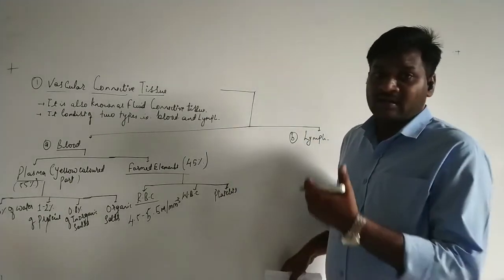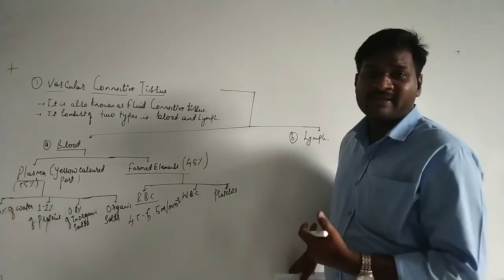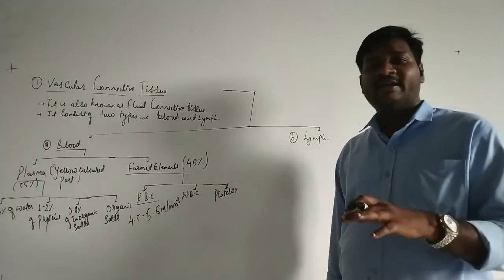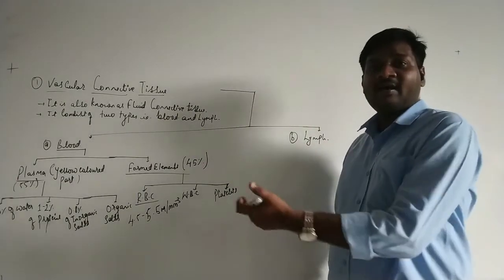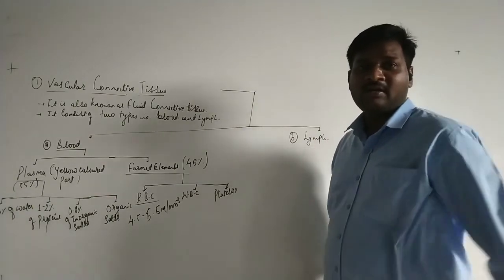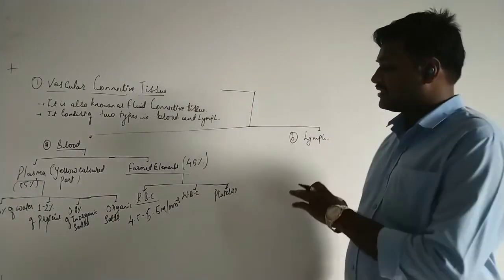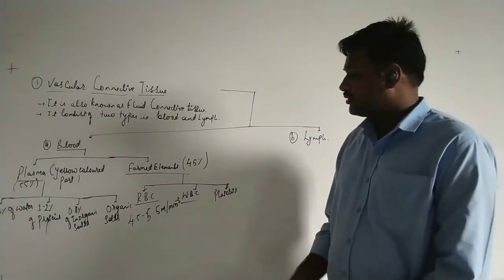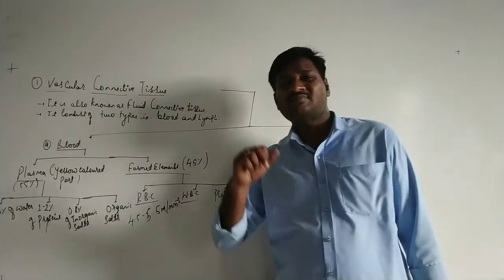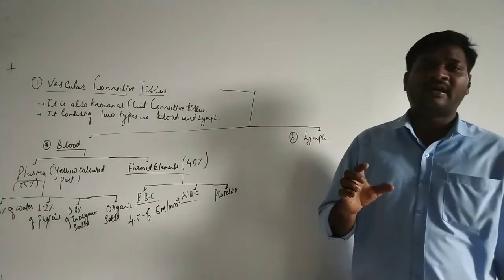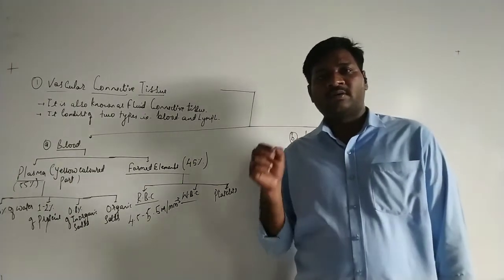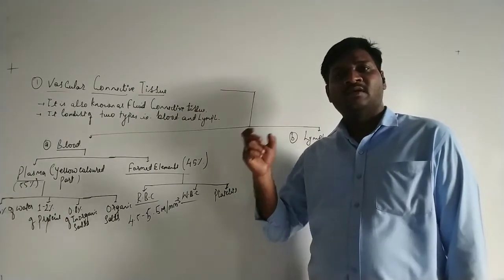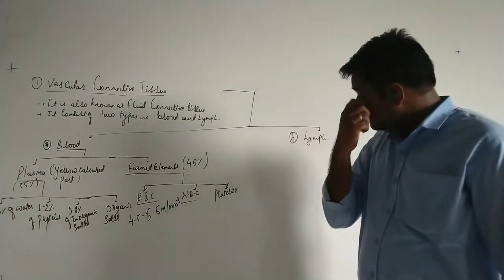Then next, the lifespan of the RBCs is around 120 days. What happens after 120 days? After 120 days, these RBCs are deposited within the graveyard. Which is the graveyard of RBCs? That is the spleen. So they are deposited within the spleen. So that is about the RBCs. And what is the main function? It acts as a transport system and carries various important minerals and nutrients to different parts of the body, as well as helping in the transport of gases.